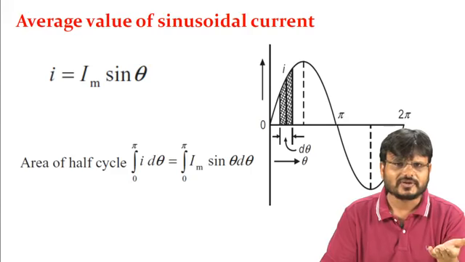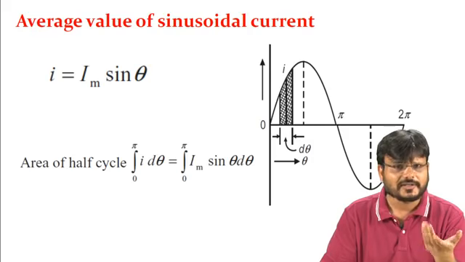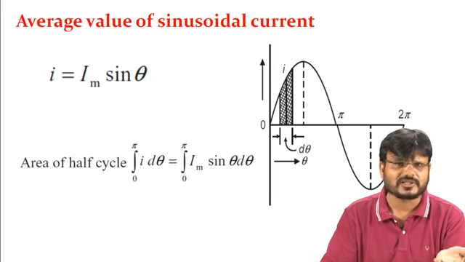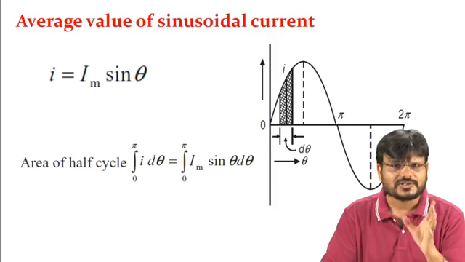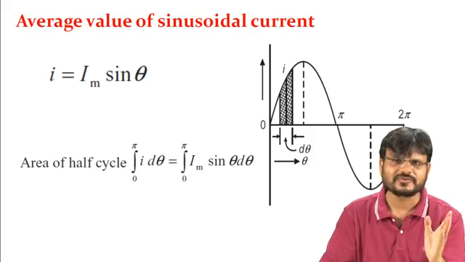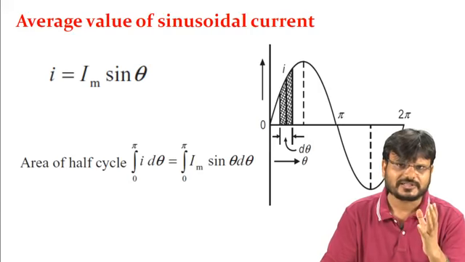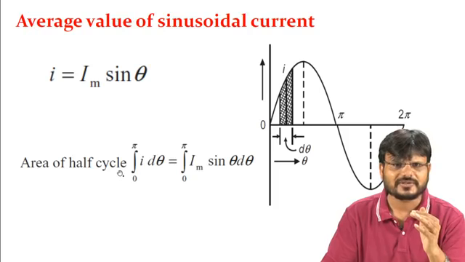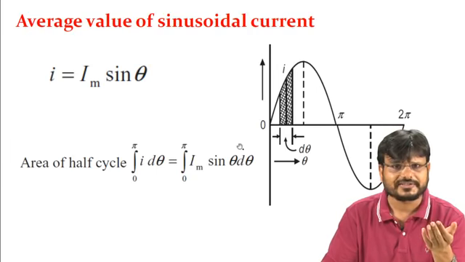As I already told you, to find the average value of any waveform, whether sinusoidal, square or sawtooth, you find the area of that waveform. If it is symmetrical, consider only half, the positive half cycle, and divide by the base. The area of this half cycle can be calculated with the help of integration.